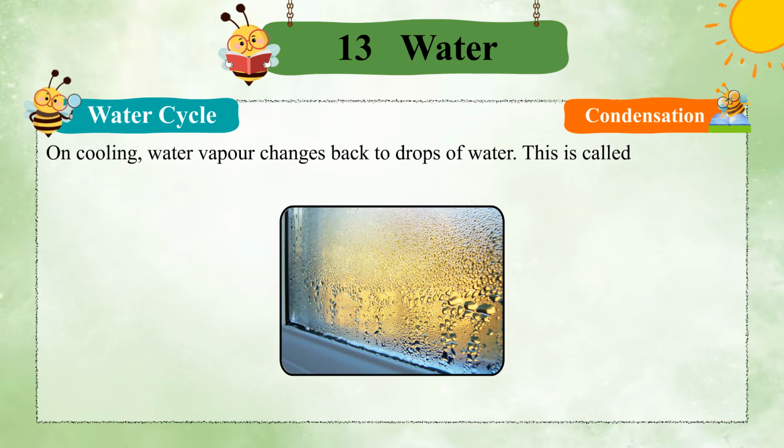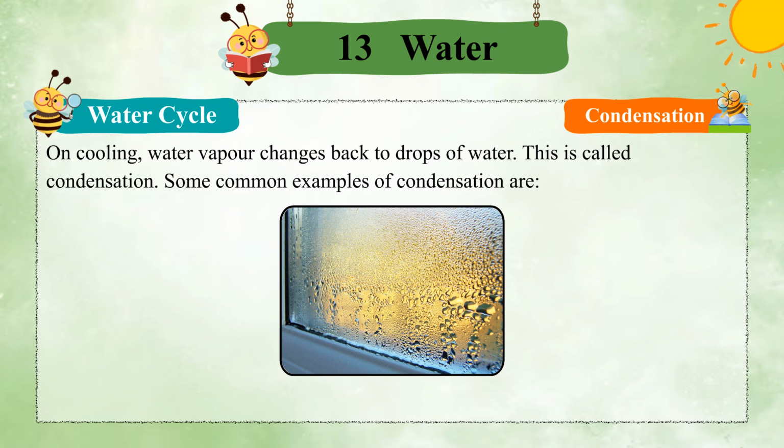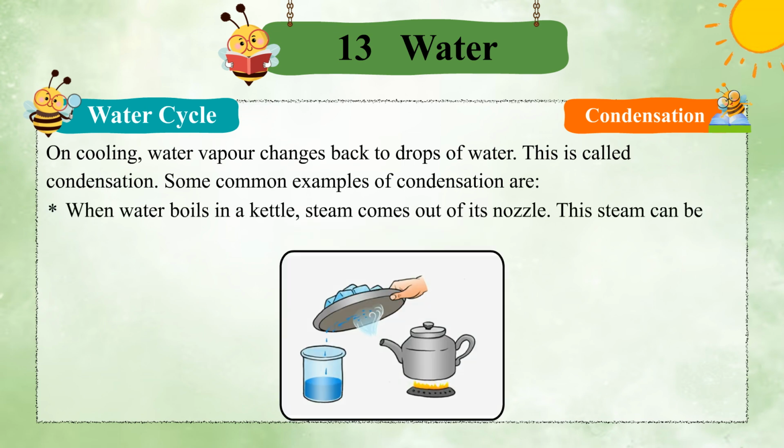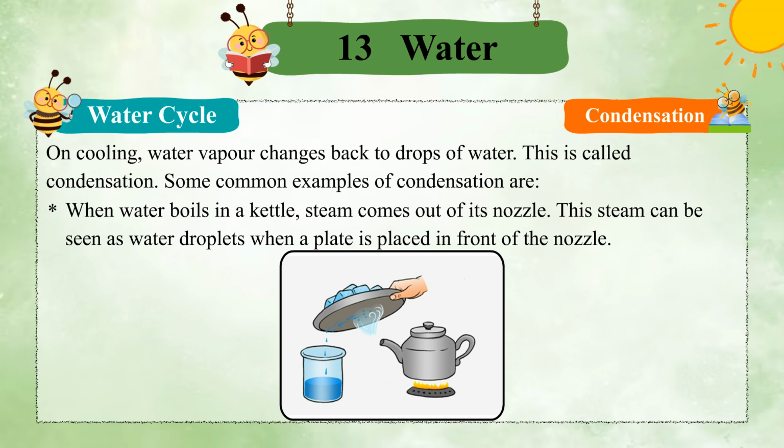Condensation. On cooling, water vapor changes back to drops of water. This is called condensation. Some common examples of condensation are: when water boils in a kettle, steam comes out of its nozzle. This steam can be seen as water droplets.